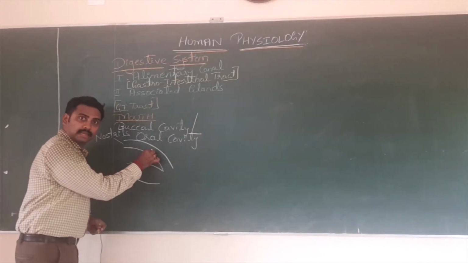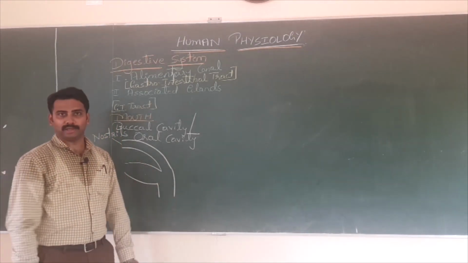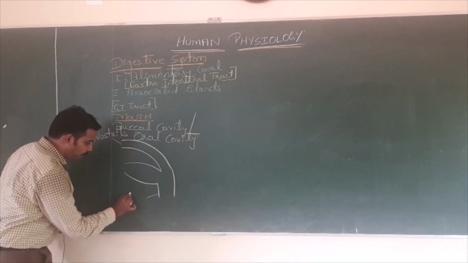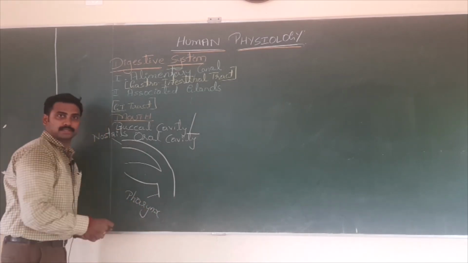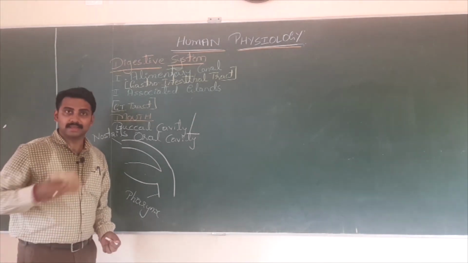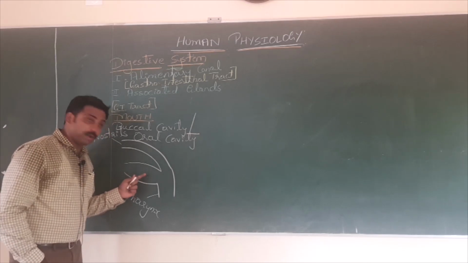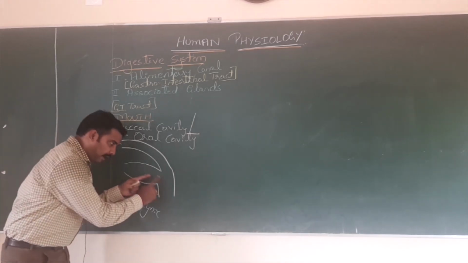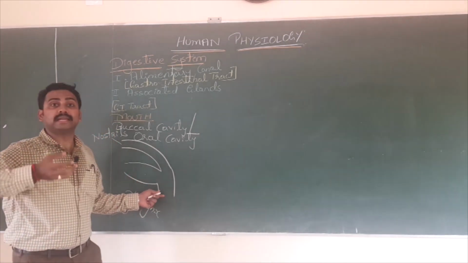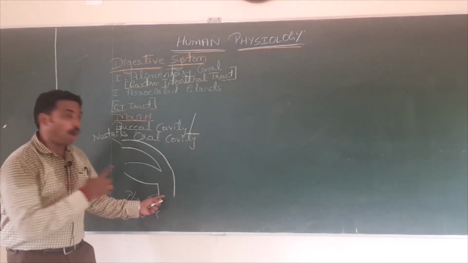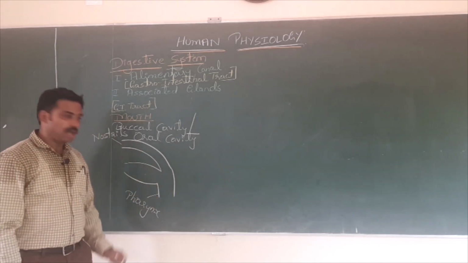Later, buccal cavity and nasal cavity both unite, both join and become a common part called pharynx. That means it is very clear the food that you have eaten also comes to your pharynx. The air that you have inhaled, oxygen, also comes to your pharynx.